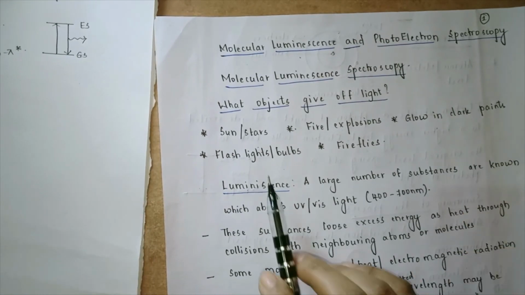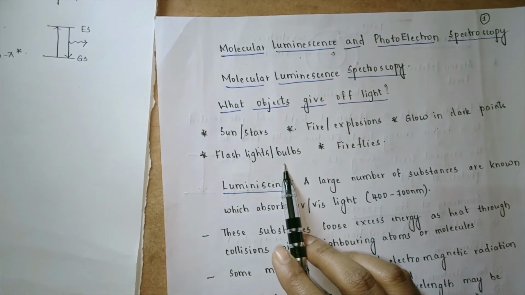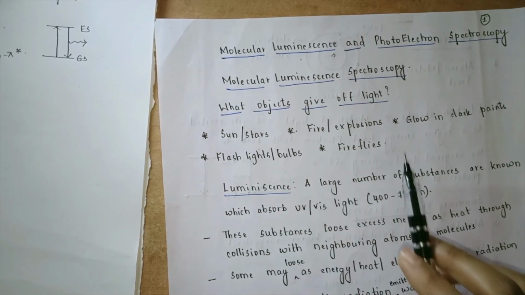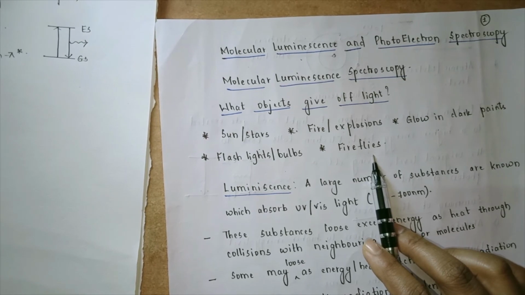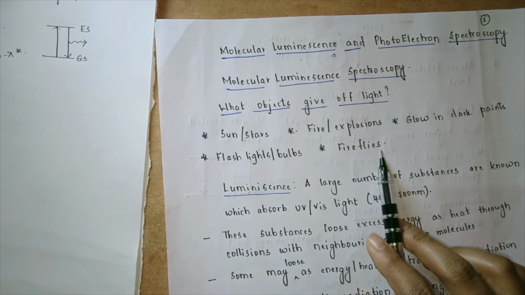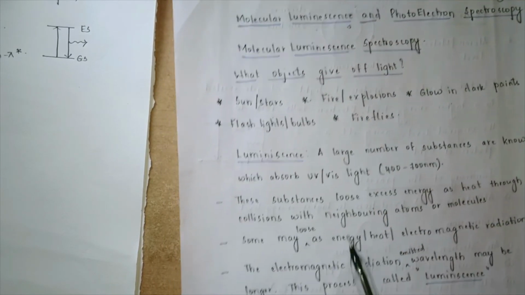We can also see flashlights and bulbs. Flashlights and bulbs are due to the phenomenon that some metal is superheated, and that superheated metal gives some kind of light. When we come to fireflies, fireflies contain a chemical called luciferin. This luciferin glows in the dark. It will undergo some chemical change, and this phenomenon is called bioluminescence.